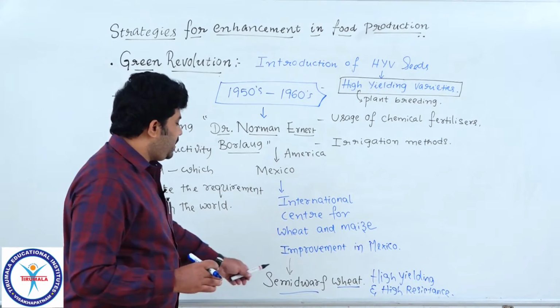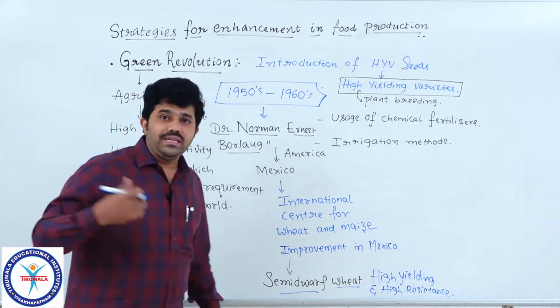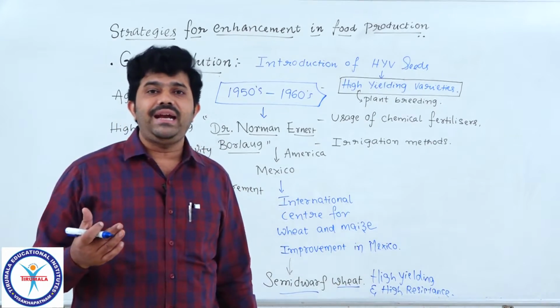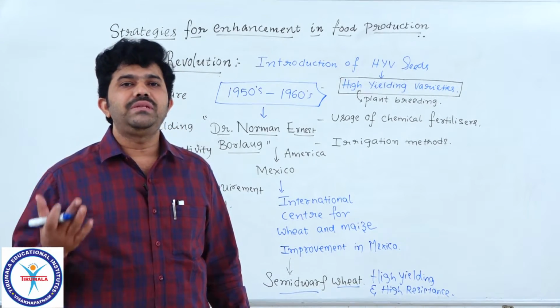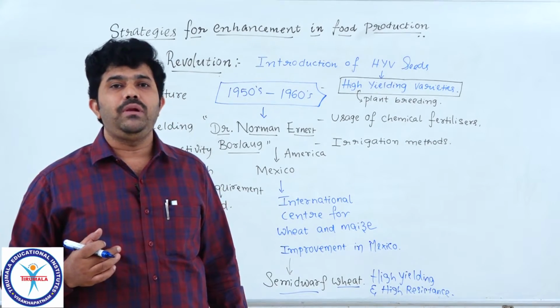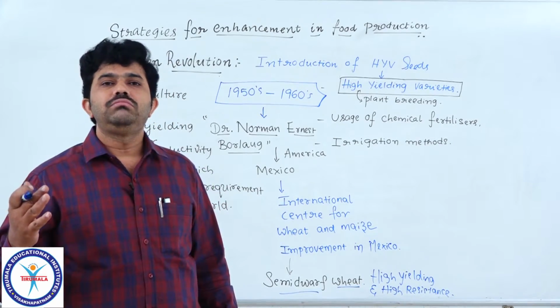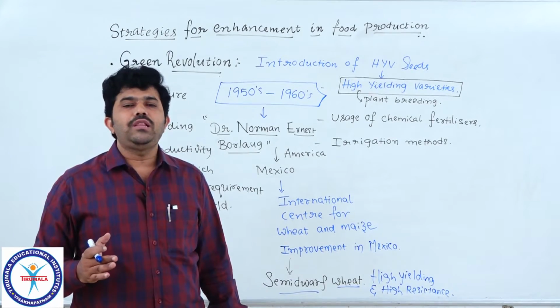So this is the semi-dwarf wheat first given by Norman E. Borlaug. What is the desire? Basically he had a very big desire to compensate the requirement of food, or give sufficient food to the entire people. We have to erase the hunger of all the people in the world.